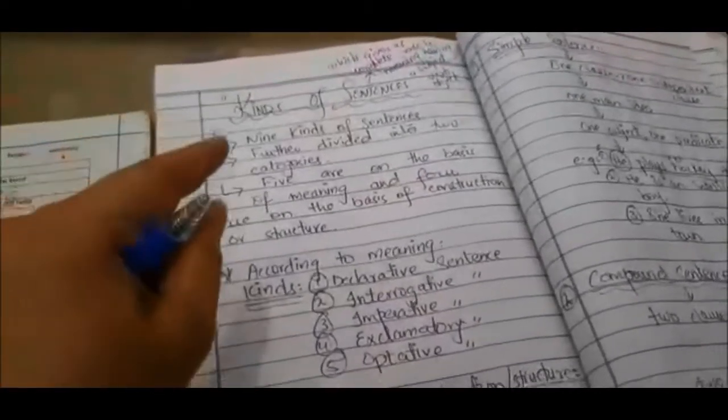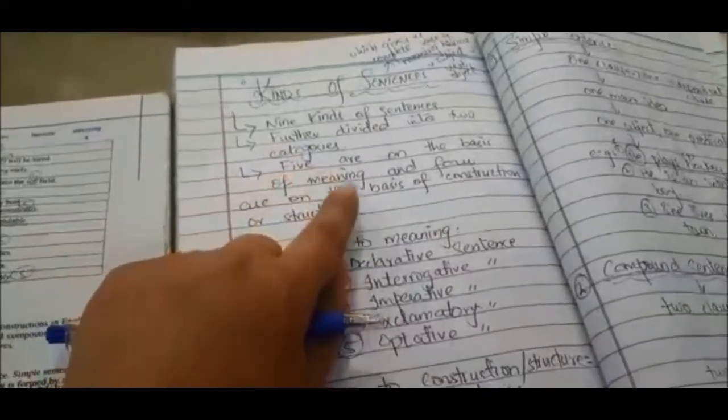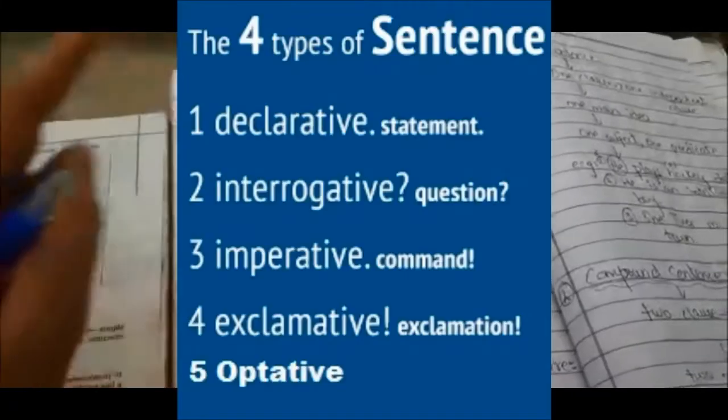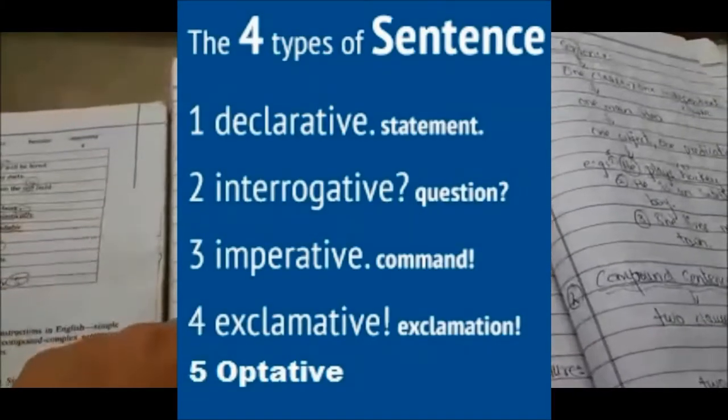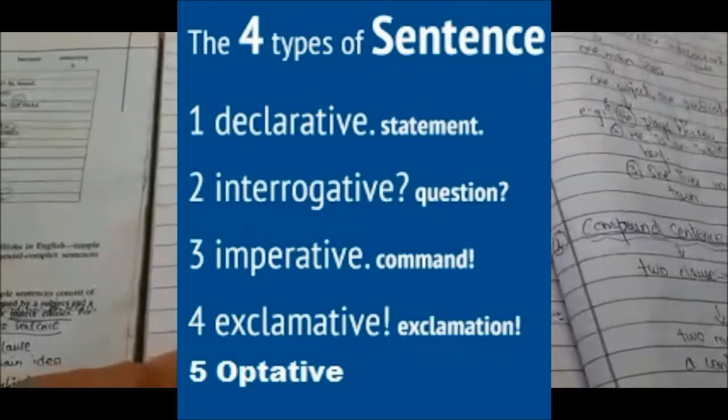Those sentences judged on the basis of meaning are known as kinds of sentences: declarative, interrogative, imperative, exclamatory, and optative.